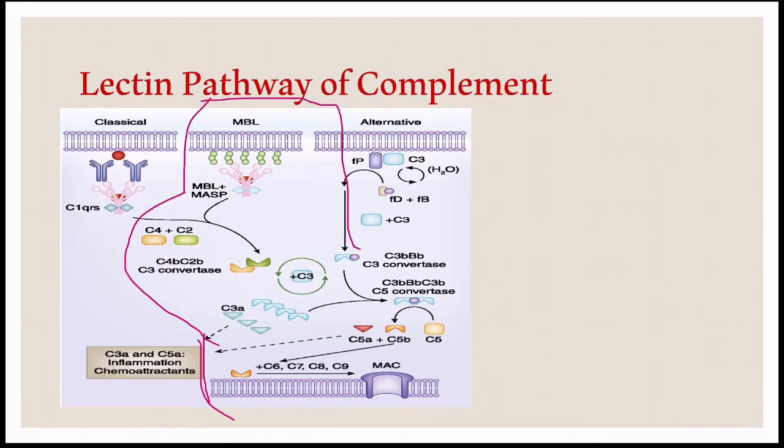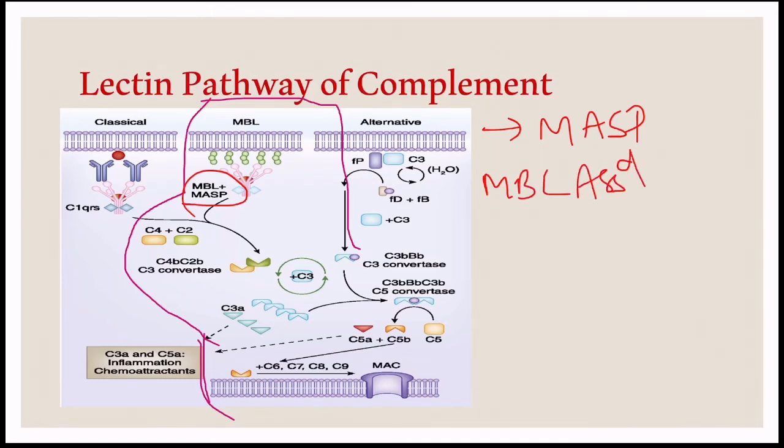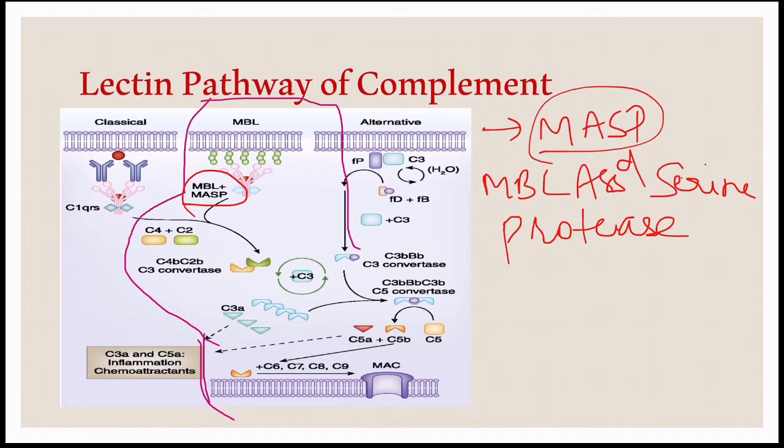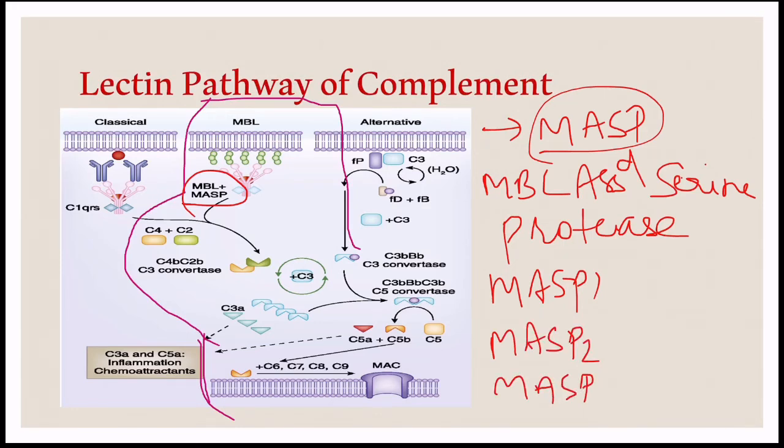MBL is associated in the serum with a protein that is called MASP. MASP means MBL associated serine protease. There are 3 MASP proteins, which are MASP1, MASP2 and MASP3.